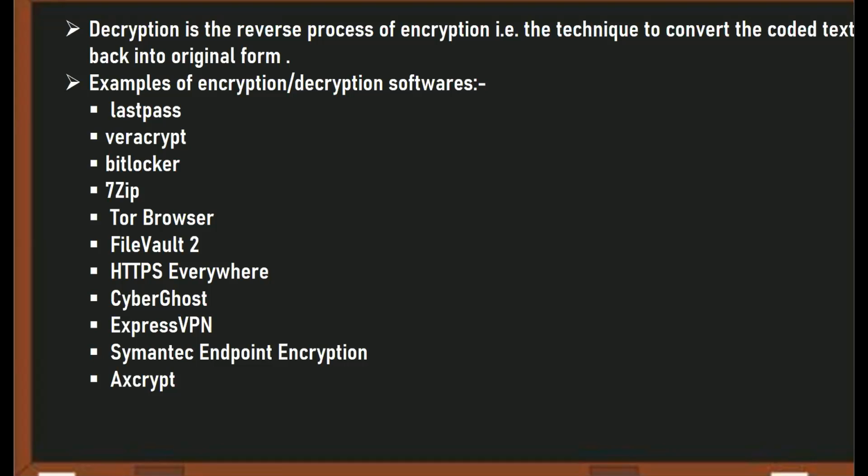Now, what are the various examples of encryption and decryption softwares? LastPass, VeraCrypt, BitLocker, 7-Zip, Tor browser, FileVault 2, HTTPS Everywhere, CyberGhost, ExpressVPN, Symantec Endpoint Encryption, AxCrypt. These are some of the examples of encryption and decryption software.